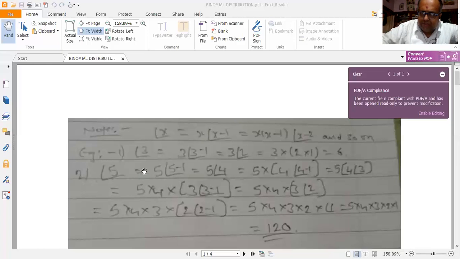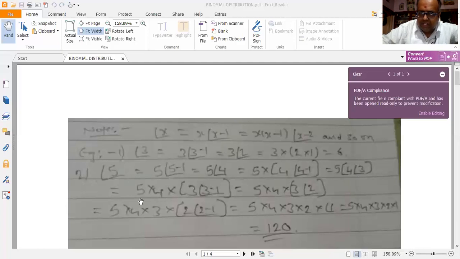So x is equal to 5. So factorial x is equal to 5 factorial of 5 minus 1. So 5 into factorial 4. I get 4. Now within the bracket, I am applying this recursive formula again. I am applying this formula recursively. So 5 into 4 factorial of 4 minus 1. So I get 5 into 4 into factorial 3.